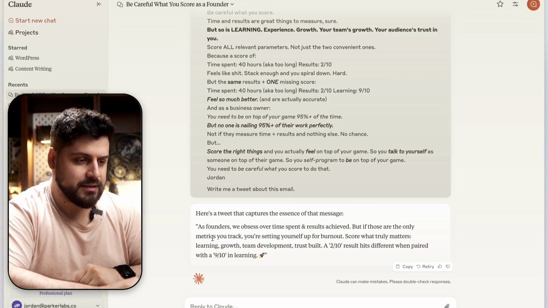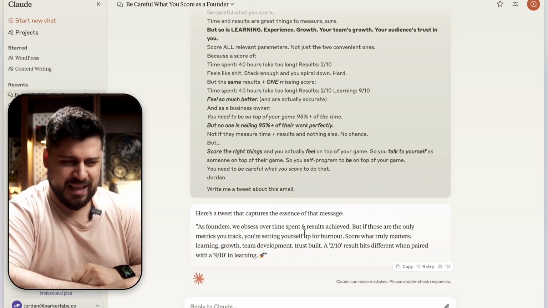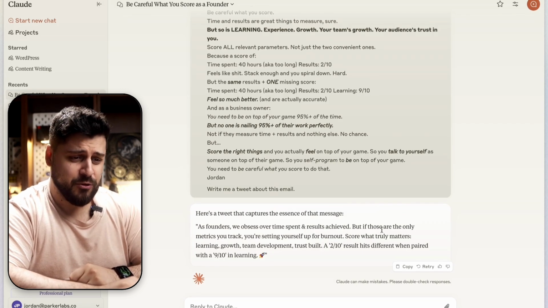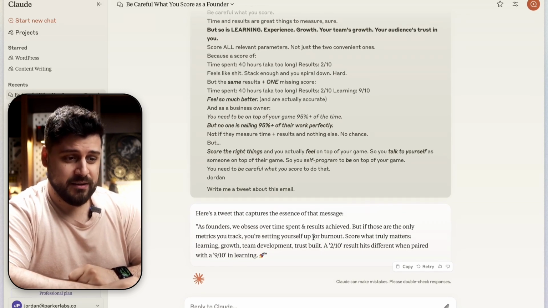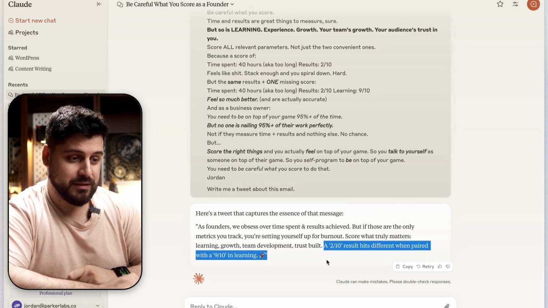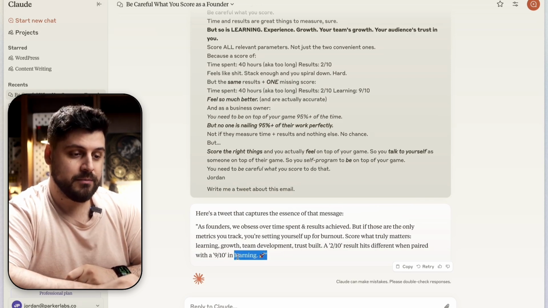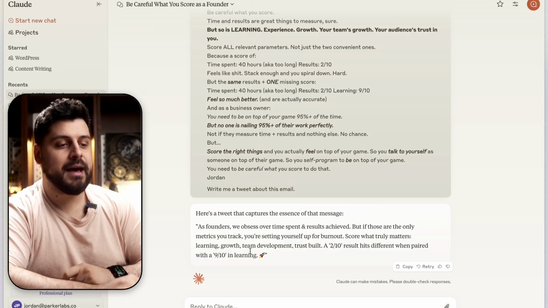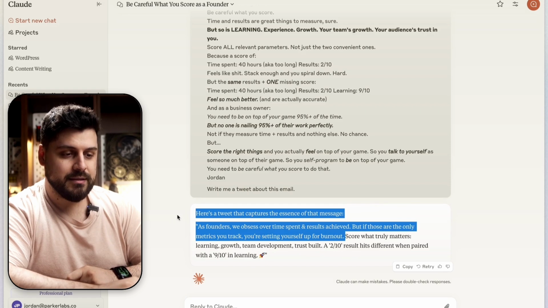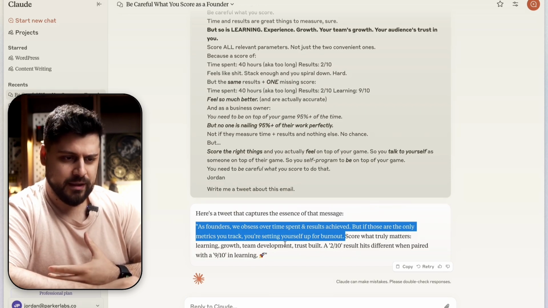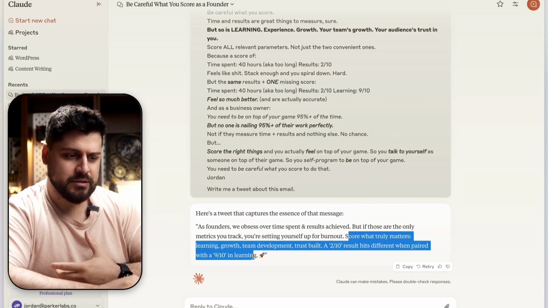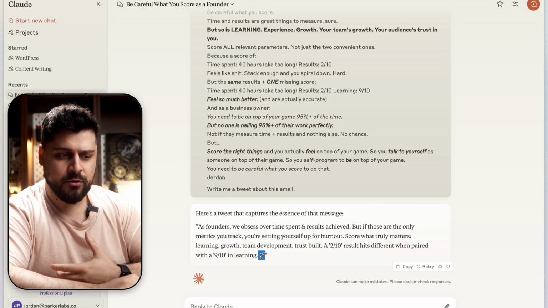Anyway, so we here see this tweet: as founders, we obsess over time spent and results achieved, but if those are the only metrics you track, you're setting yourself up for burnout. Score what really matters: learning, growth, team development, trust built. A 10 result hits different when paired with a 10 out of 10 in learning. Oh yeah, this is nonsensical. It has a random rocket emoji at the end. It's pretty bad. The first part is okay, very heavy language, but we can take that. The second part is just nonsensical, and there is a random emoji at the end.